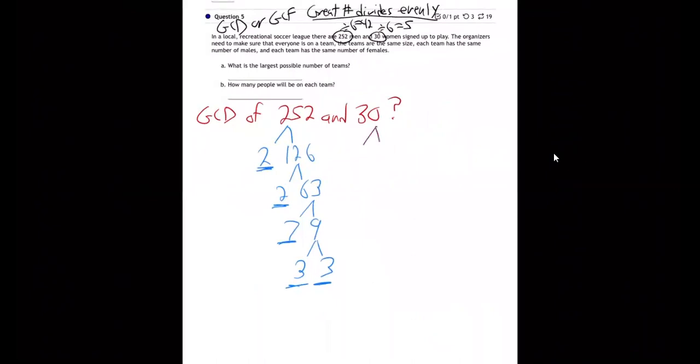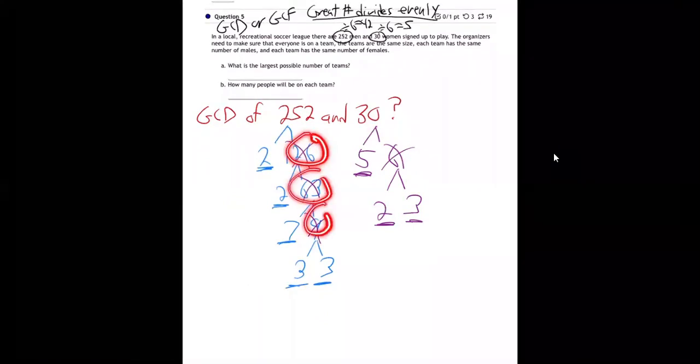Now let me break down the 30. That's easier. 5 times 6, and 6 is 2 times 3. So notice I cross off all the numbers that broke apart, right? See why I'm crossing off the 126, the 63, and these others? It's because those numbers broke down further, didn't they? They're not prime.